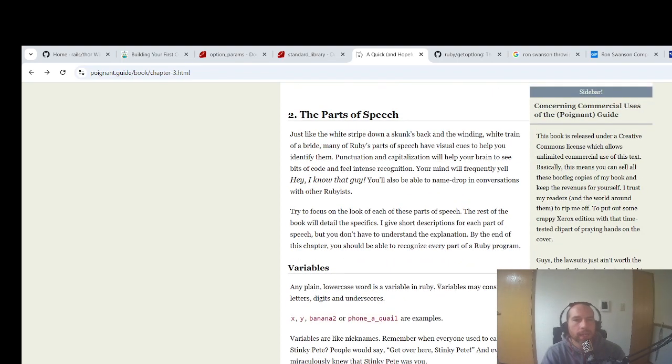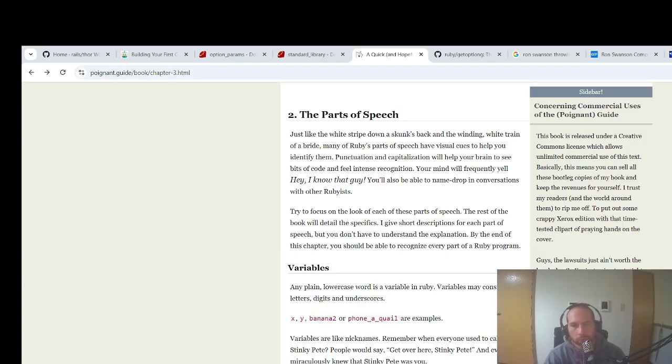Just like the white strip down a skunk's back and the winding white train of a bride, many of Ruby's parts of speech have visual cues to help you identify them. Punctuation and capitalization will help your brain see bits of code and feel intense recognition. Your mind will frequently yell, "Hey, I know that guy!" You'll also be able to name drop in conversations with other Rubyists. Try to focus on the look of each of these parts of speech. The rest of the book will detail the specifics.